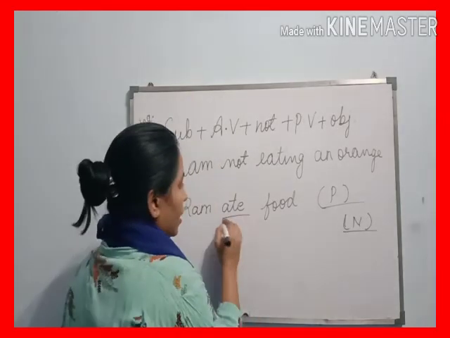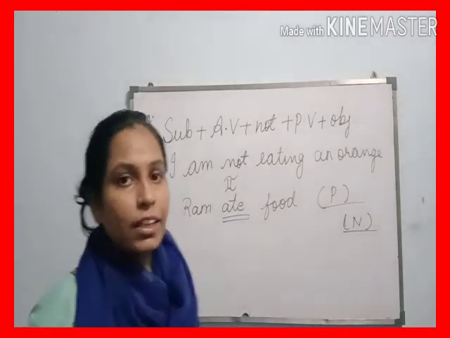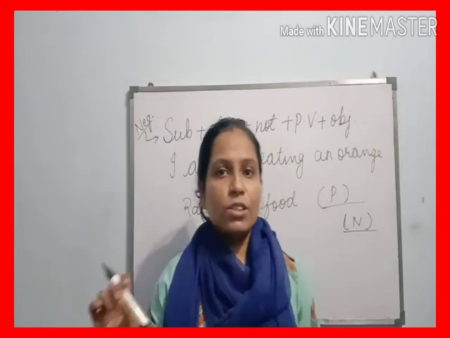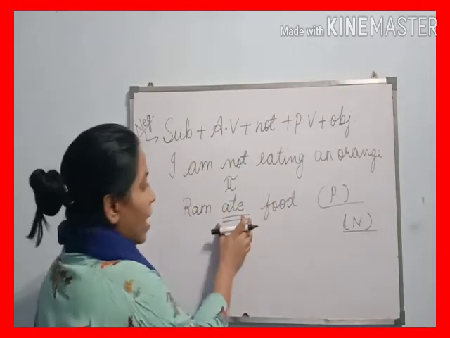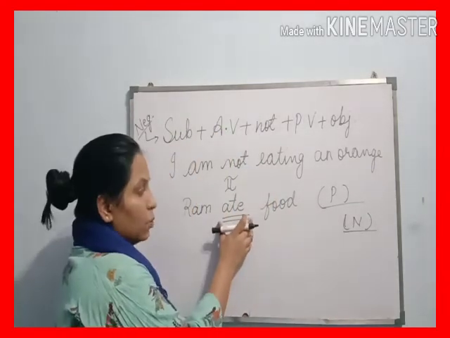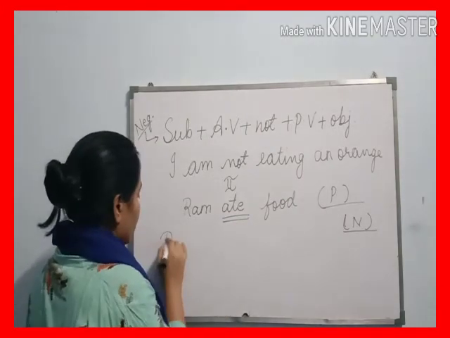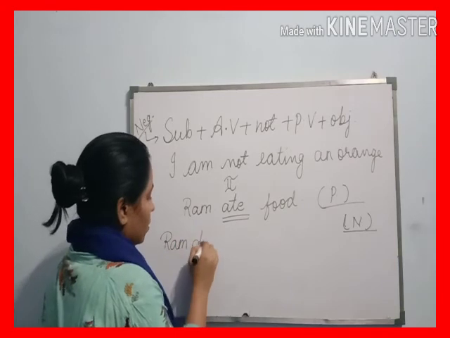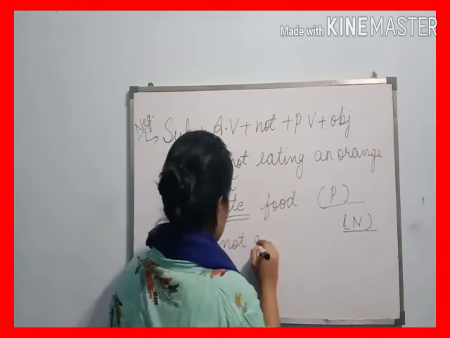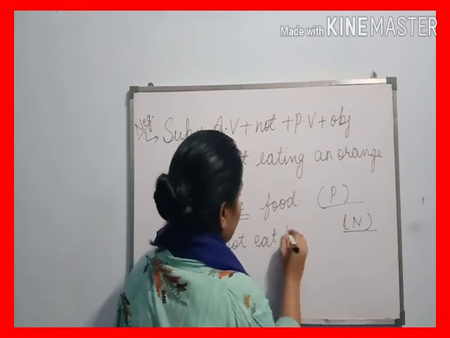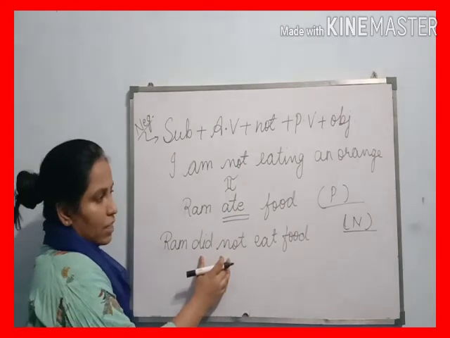Ate. Ate is the second form of the verb. As you know, the past tense includes the second form of the verb. So when we change a past simple sentence into a negative past simple sentence, we write: Ram did not eat food.